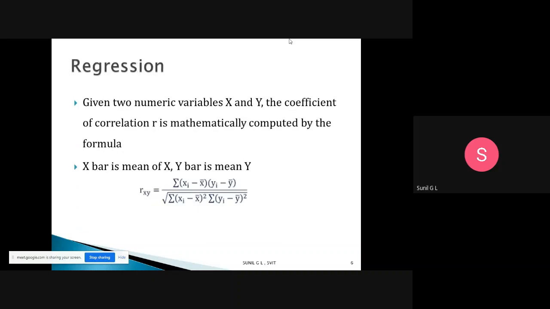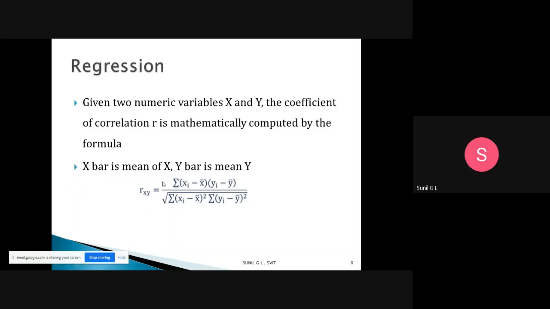Next, what do we mean by regression? We already know that we need to predict the value of the dependent variable using n number of independent variables. Given two numeric variables x and y, the coefficient of correlation r is mathematically computed by a formula. So how do we establish the correlation between the two variables x and y? What is the formula for that?